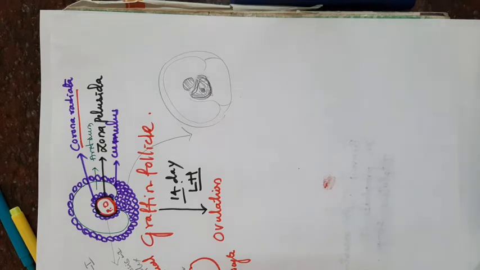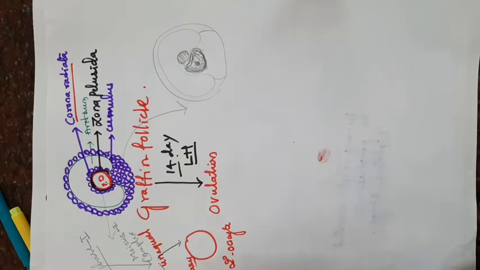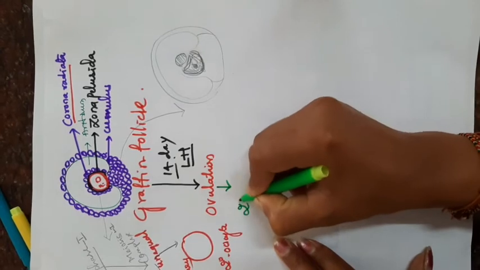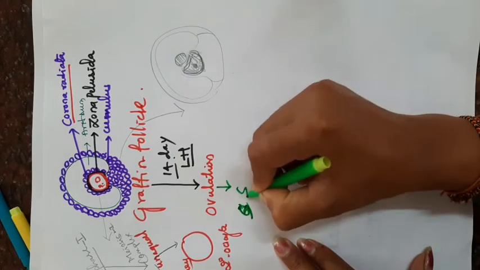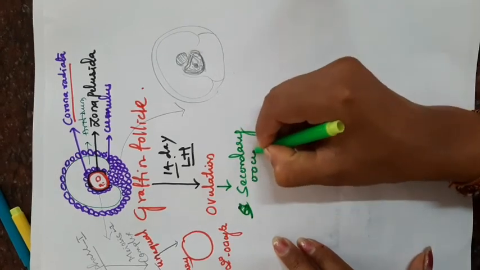After the ovulation, the Graafian follicle releases the secondary oocyte.